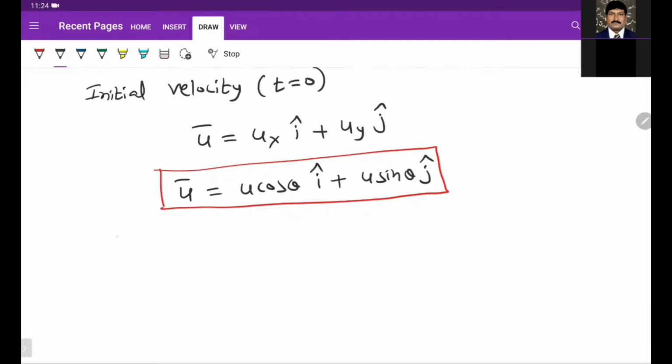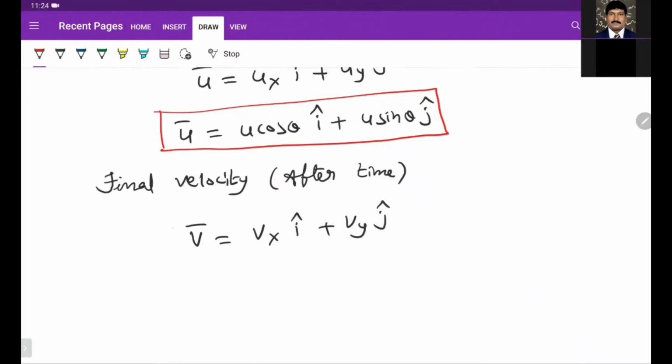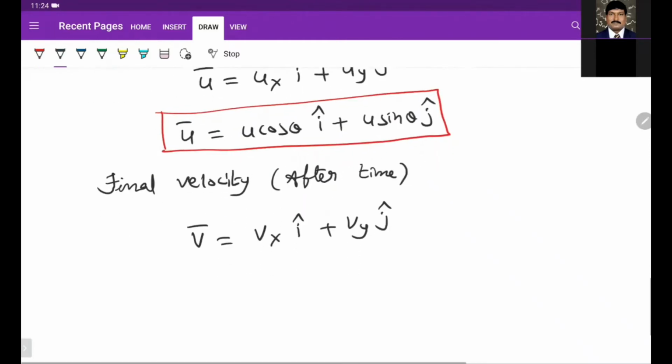And the final velocity vector after time t, so its velocity becomes v bar. v bar is vx i cap plus vy j cap. Substituting all values, we know vx remains the same, so vx is ux, which is u cos theta, and vy is uy minus gt.